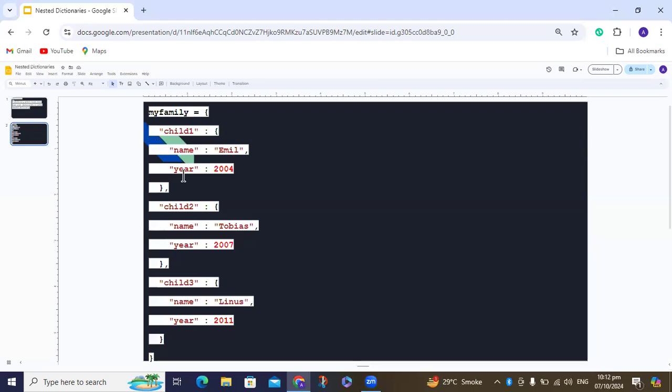Here is an example in which we have three dictionaries inside a nested dictionary. The first one is my family. It has three variables: child name, year. The second one also has three variables, and the third also has three variables. In this way, we can call three or more than three dictionaries inside a nested dictionary.